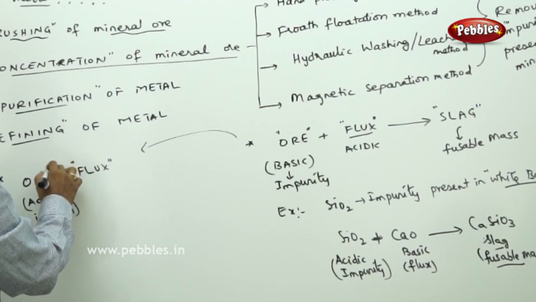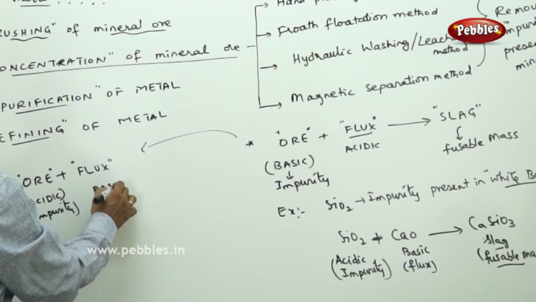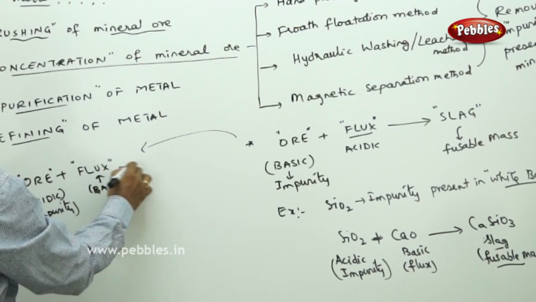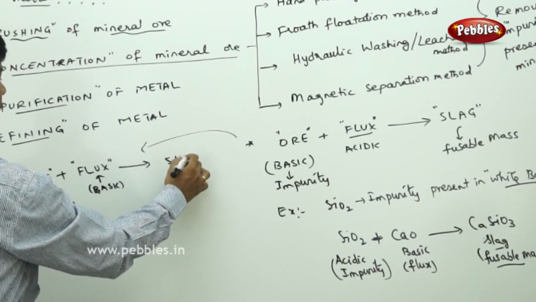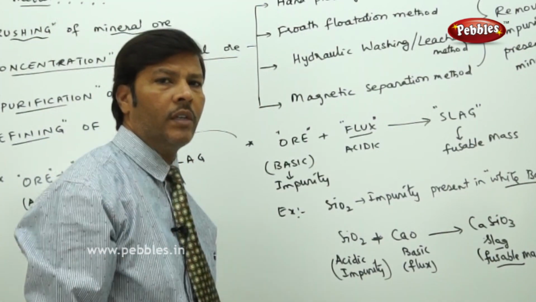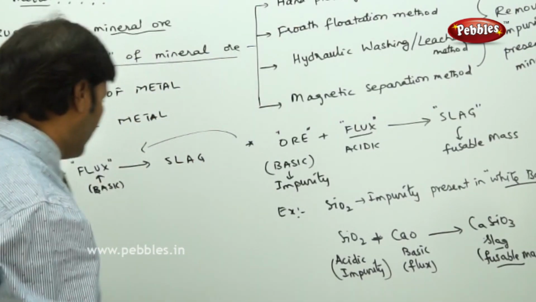We add flux. So therefore it is going to become basic impurity, basic flux. So you are going to get fusible mass, that is slag. So suppose, for example, you are taking the extraction of, particularly in the iron, there are some volatile impurities like phosphorus pentoxide.